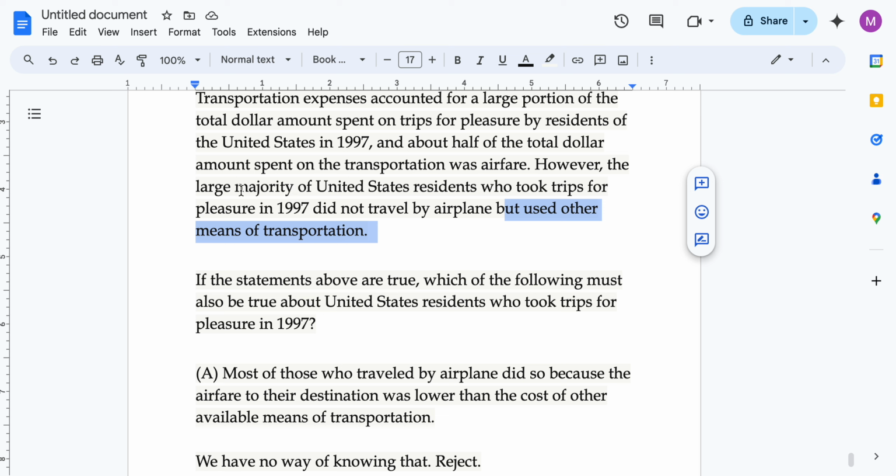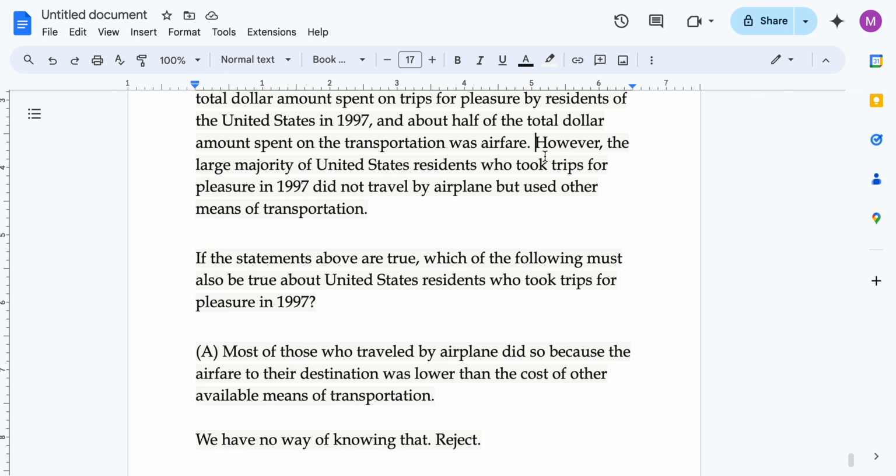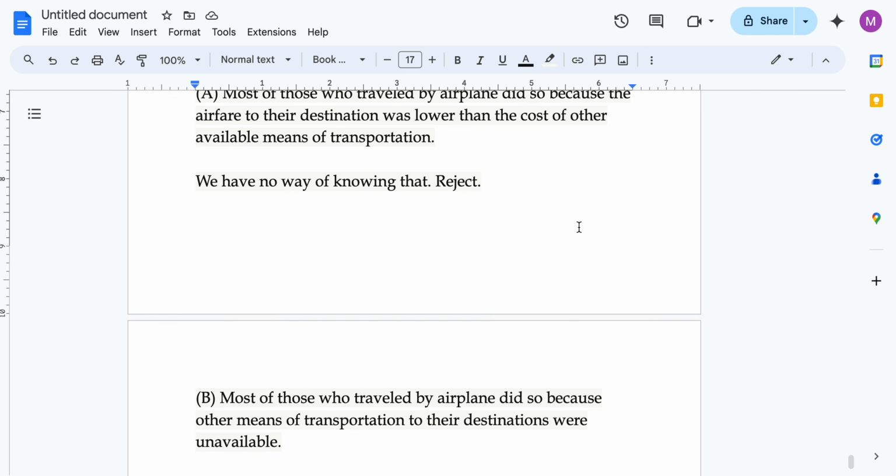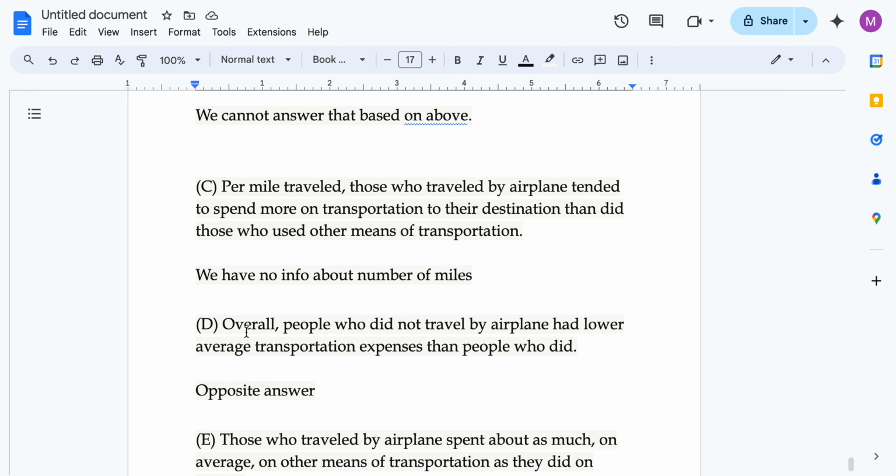But we know that the large majority of residents who took trips for pleasure in 97 did not travel by airplane. So obviously people who are using other means are on average spending less, at lower average transportation expenses than people who did. Right. So this is the answer. Last time I thought it was the other way around, but this is our answer.